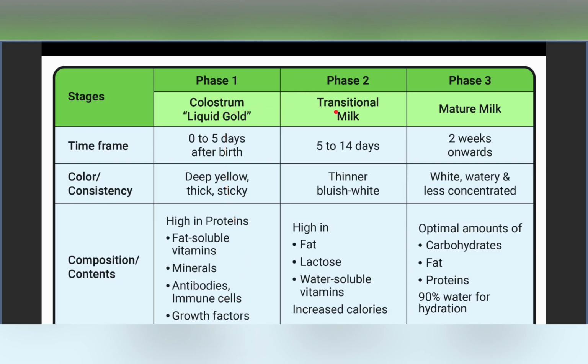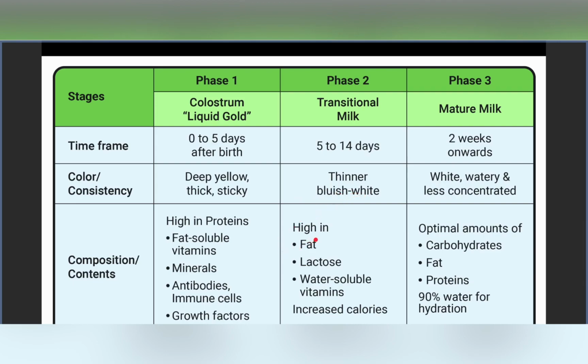So, now let us move to the transitional milk. Phase 2 is called the transitional milk, and we can see it from 5 to 14 days or till 20 days also. Usually it is till 2 weeks. It is thinner in consistency. Whenever we consider colostrum, it is very thick in consistency, but as the phases go on, the consistency becomes thinner. So the transitional milk is thinner in consistency, and from a deep yellow color, it now turns white. It slowly becomes whitish in color.